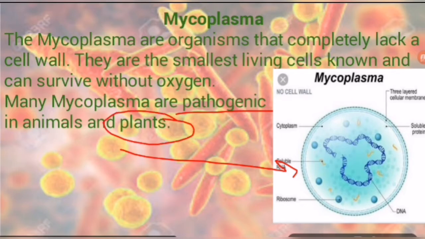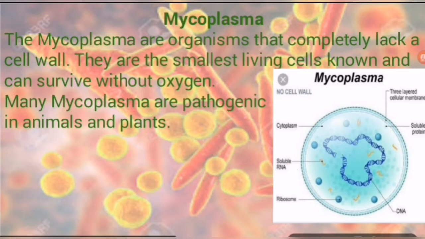You are looking here at the structure of mycoplasma, and in the background different mycoplasma are suspended in a medium. These are yellowish in color. So students, that is about the mycoplasma. Let's discuss the next kingdom, that is Protista.